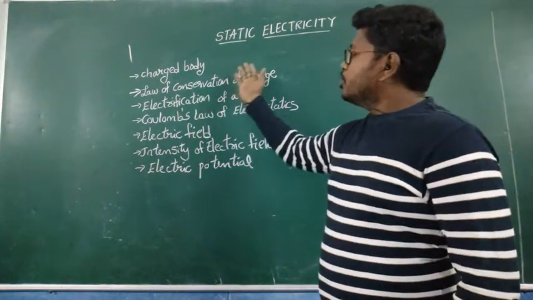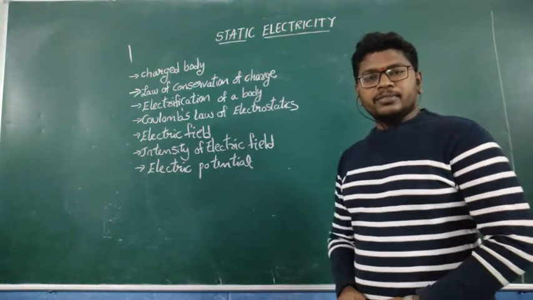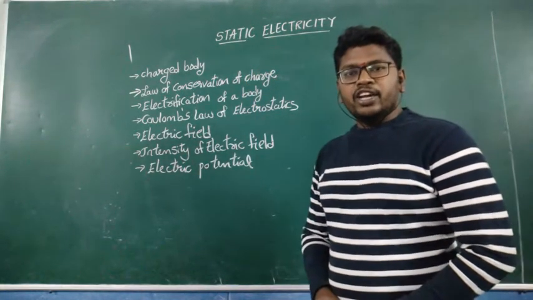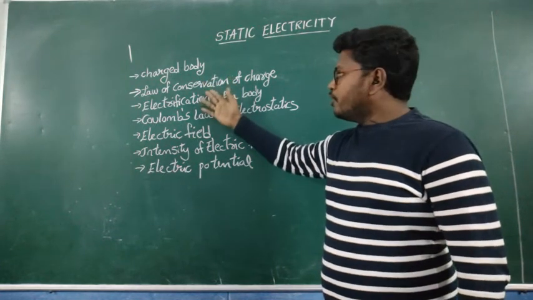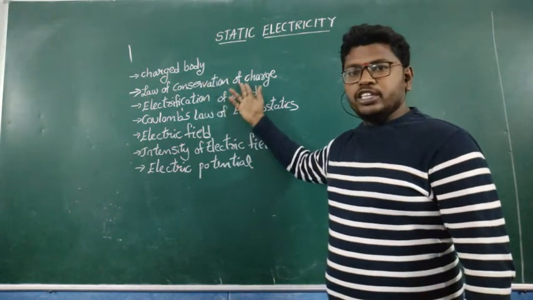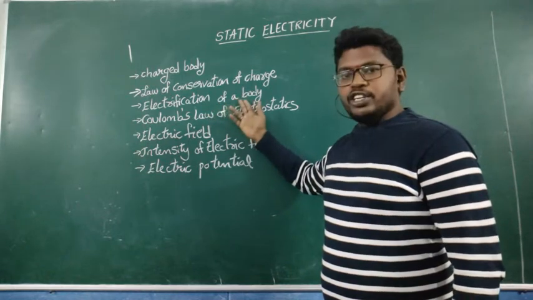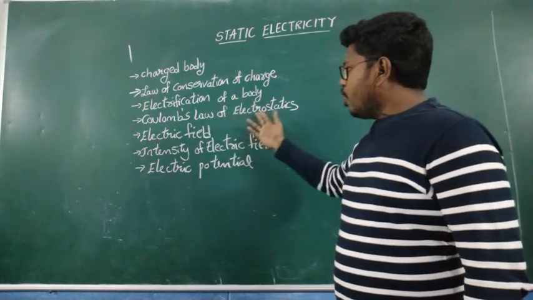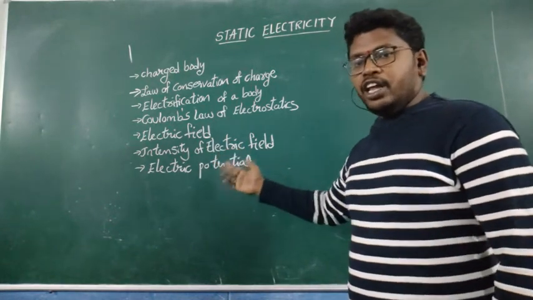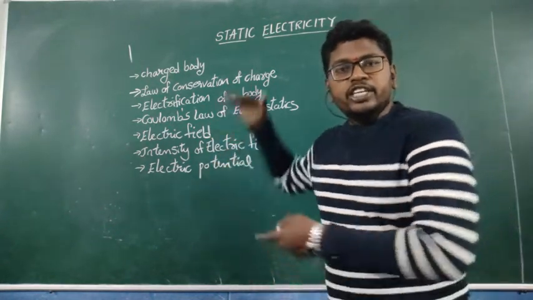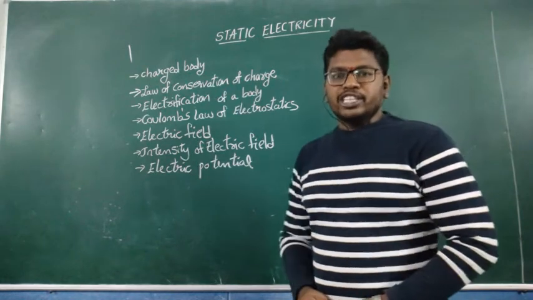Today I am going to discuss static electricity. In this chapter, first we are going to discuss charged body, then the law of conservation of charge, next electrification of a body, and then Coulomb's law of electrostatics, electric field, intensity of electric field, and electric potential. These are the topics we are going to cover in this chapter.